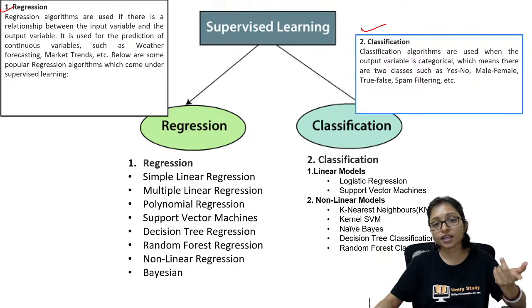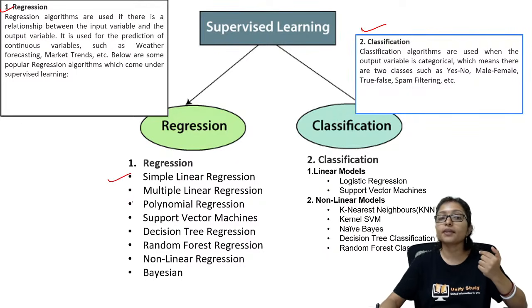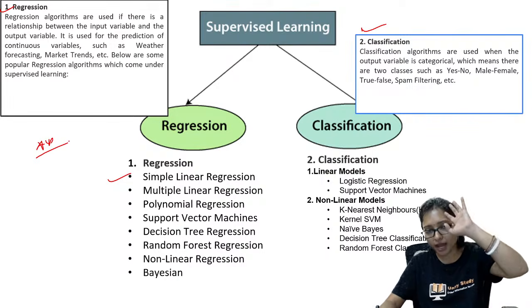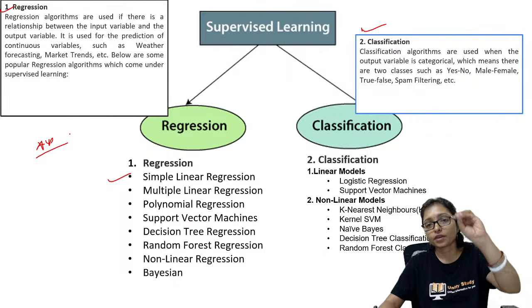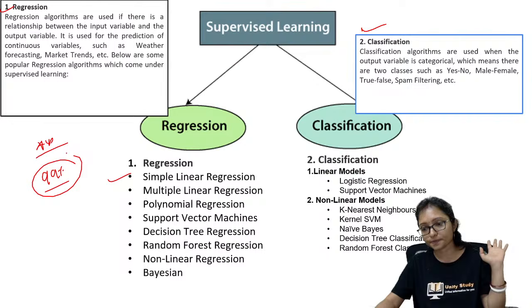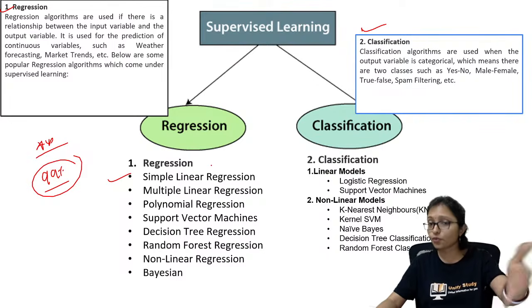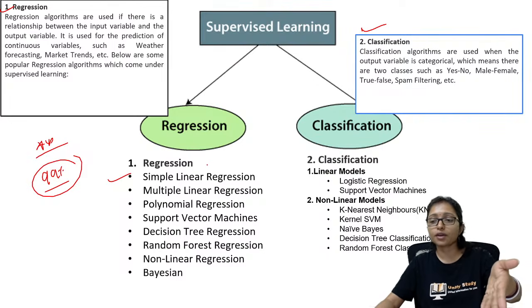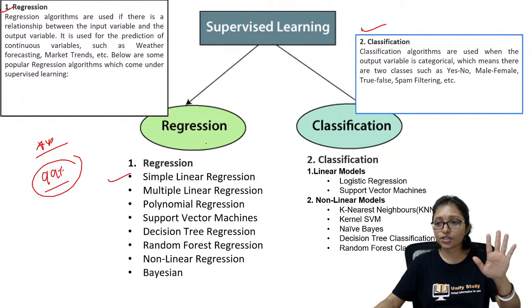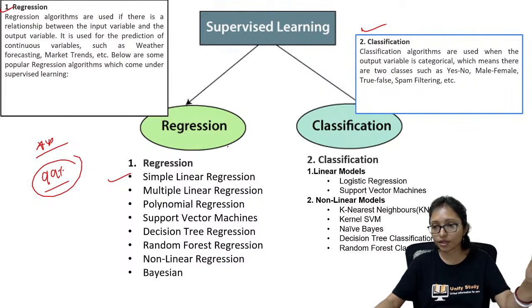Regression, here you can see simple linear regression. From here most of the questions are coming. I am telling you, you must remember it. From here there is a 99% chance you will get a question. You will see I am going to ask you so many questions from here. So you must remember it.